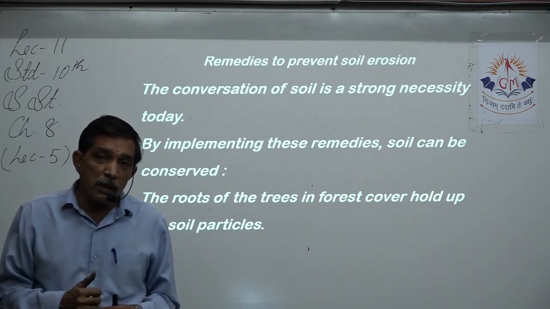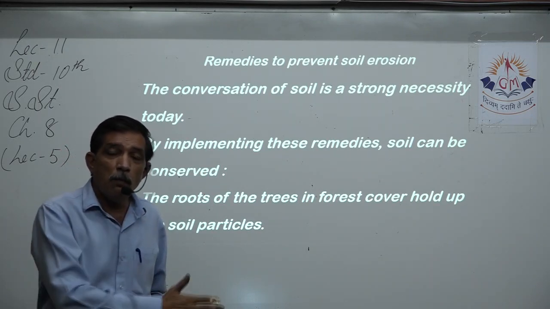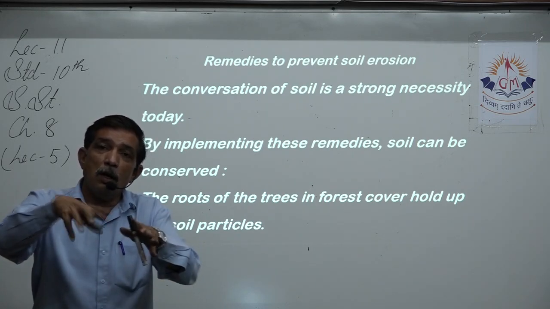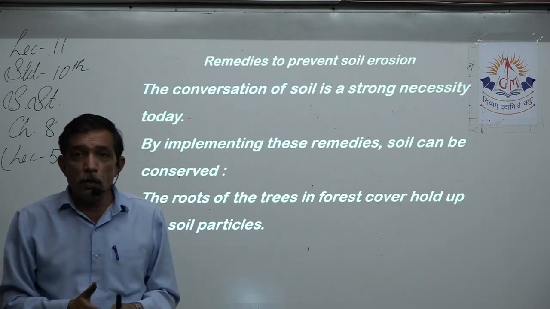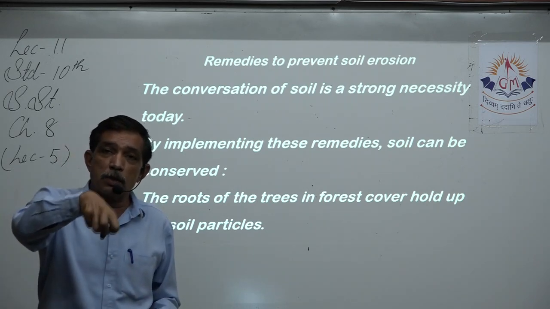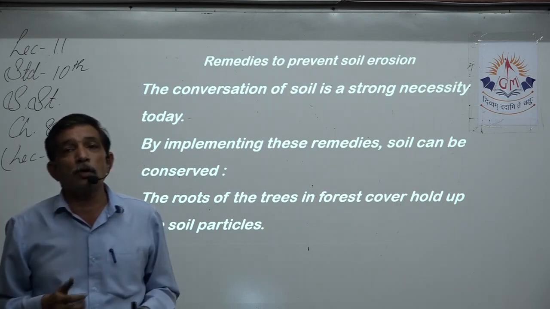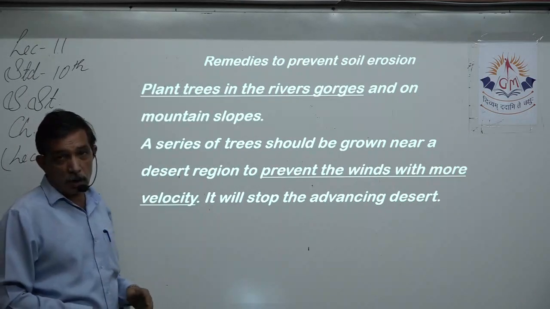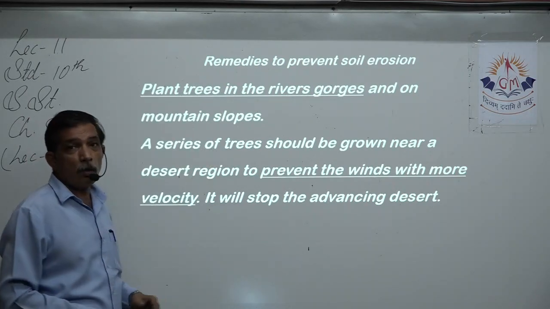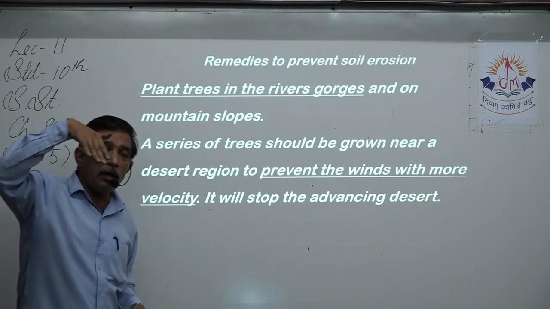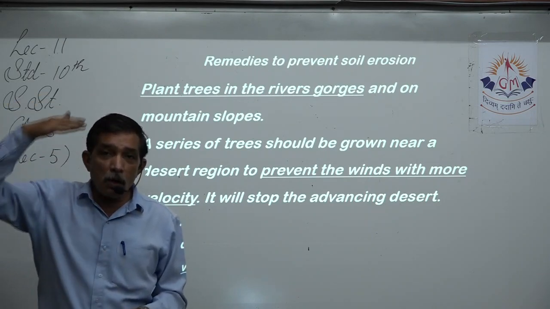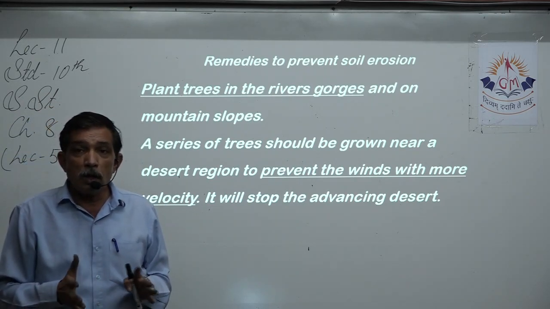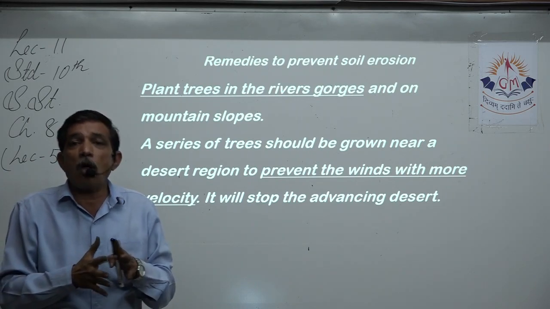What is the lesson for us? Wherever the topsoil keeps on moving, grow a tree so that the flow of water is reduced and the trees allow the particles to stick together. It will not allow the flow of water to take away the particles. Plant trees in the river gorges and on mountain slopes, because that is the place where topsoil is taken away. Gorges means a whole rocky place.